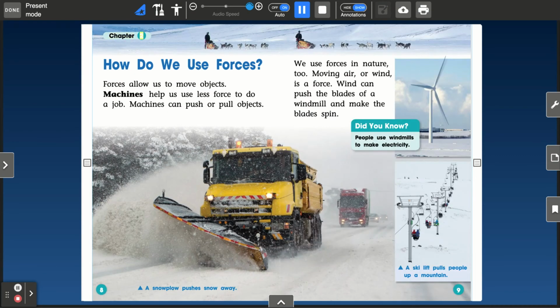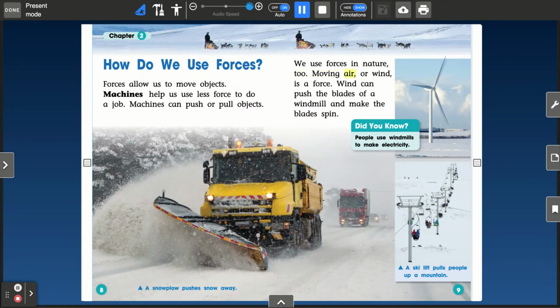Chapter 2. How do we use forces? Forces allow us to move objects. Machines help us use less force to do a job. Machines can push or pull objects. We use forces in nature too.